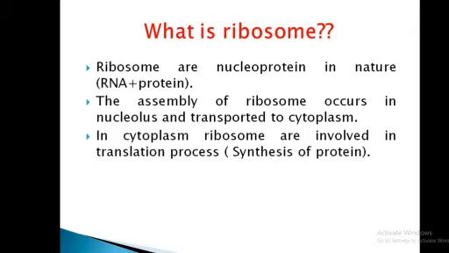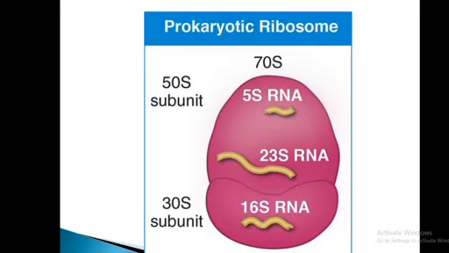The translation process is also called protein synthesis. A protein is a biomolecule, a polymer of different kinds of amino acids. There are a total of 22 amino acids which are incorporated by the ribosome machinery to form a polypeptide chain, that is called a protein. Let's see the structure of ribosomes.